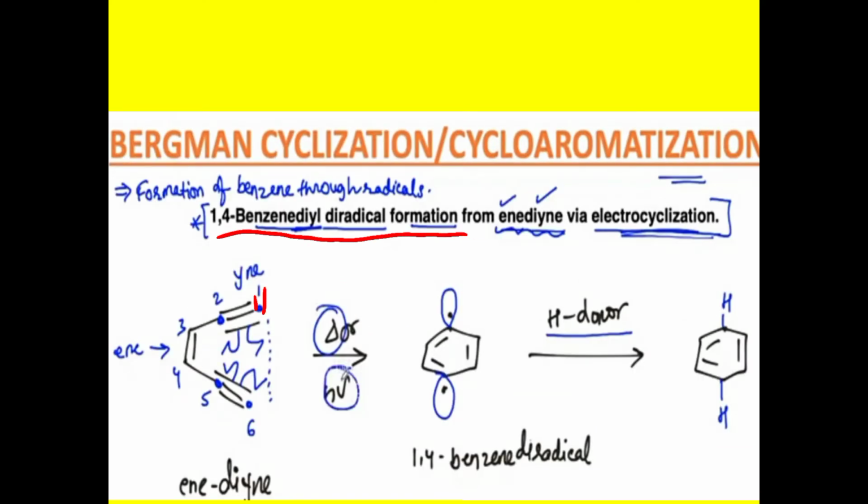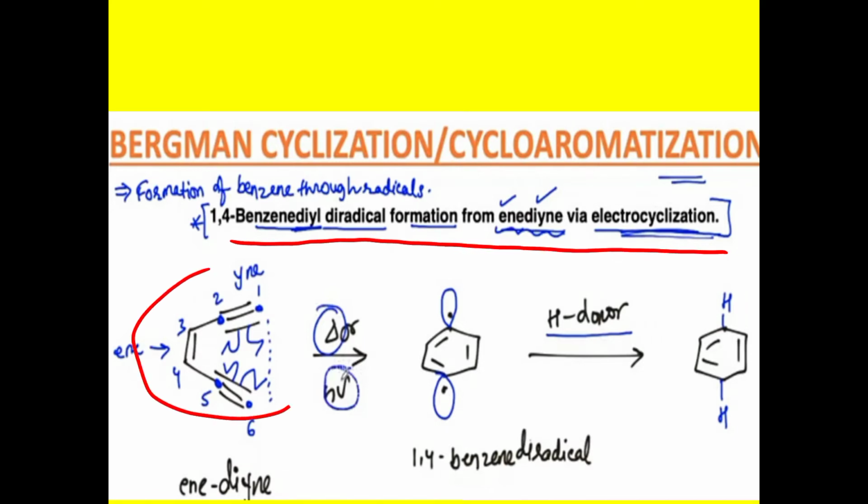Next, the mechanism related to the ring formation reaction of Bergman cyclization. In that reaction mechanism, we have to show formation of benzene through the radical way. Okay, so 1,4-benzene diradical formation from enediyne via electrocyclization.